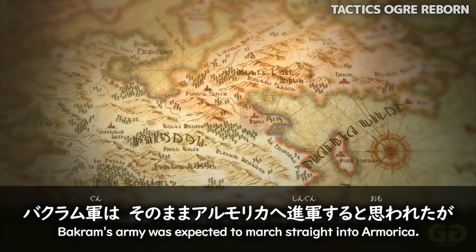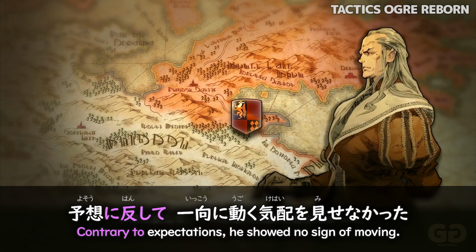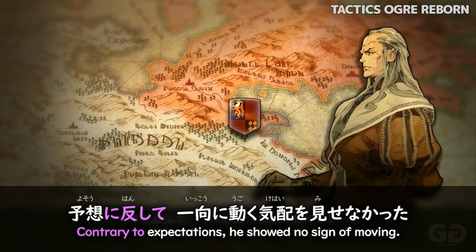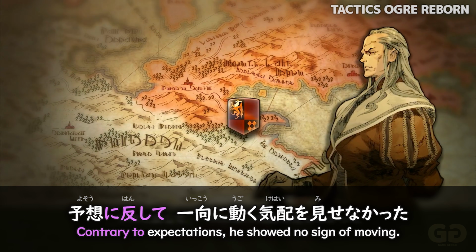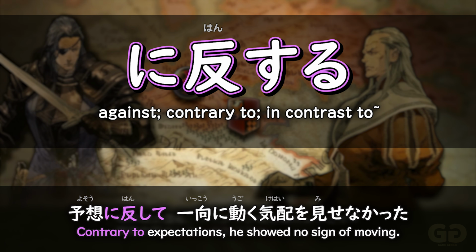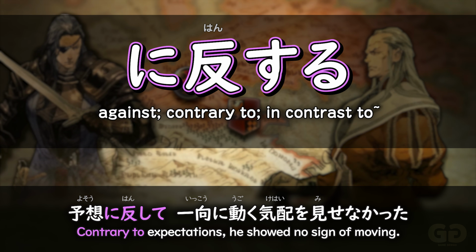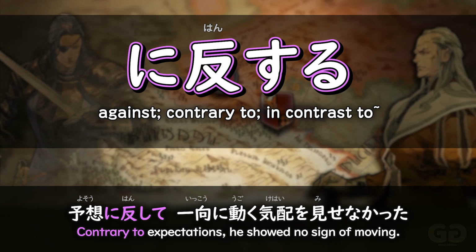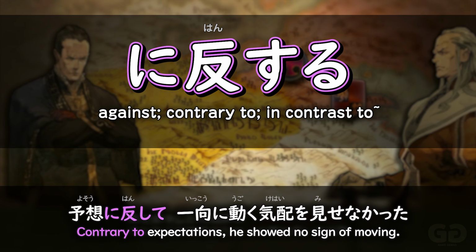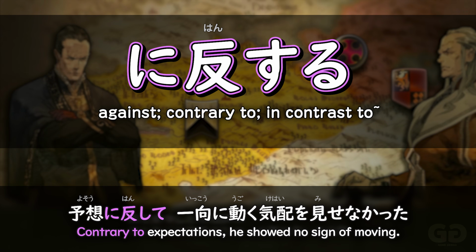バクラム軍はそのままアルモリカへ進軍すると思われたが、予想に反して一向に動く気配を見せなかった。 Another really common use of ni hansuru is to go against someone's expectations. So here, yoso ni hanshite, going against what you would expect. He actually showed no sign of moving. So you would have expected him to move his forces, but contrary to those expectations, yoso ni hanshite, he didn't. He showed no sign of moving.